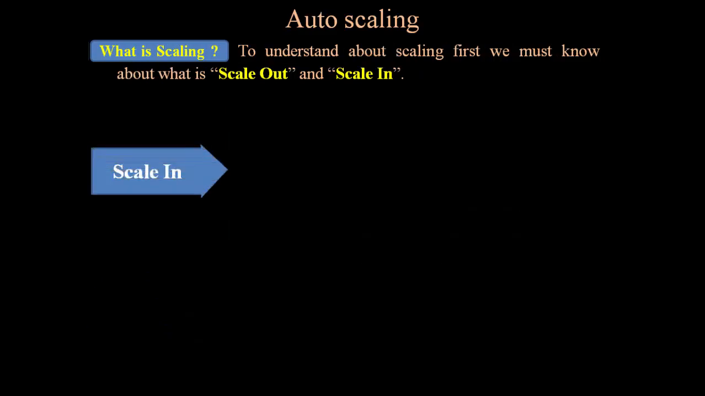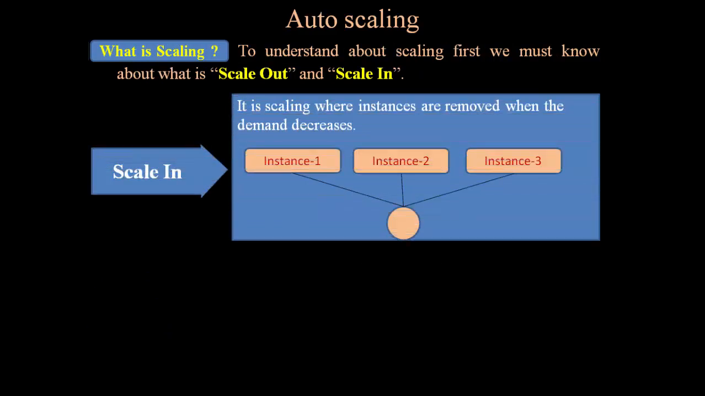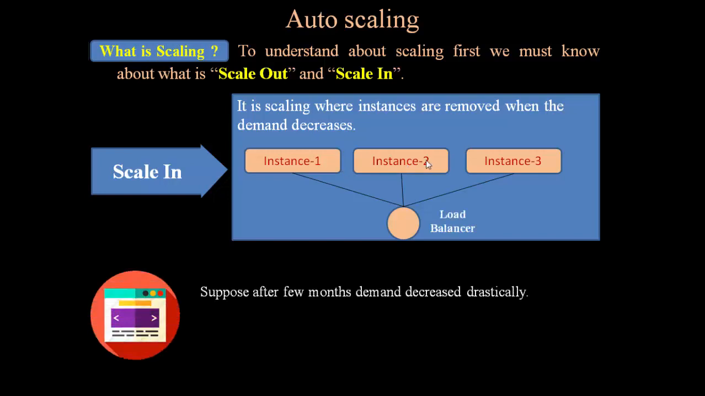Now what is scale in? It is a scaling where the instances are removed when the demand decreases. For example, right now I am having 3 different servers, 3 instances, and suppose after a few months demand decreased drastically. So I have to remove extra instances to optimize the cost. Right now these 3 instances are not required because demand is not that high. So I have to remove instances one by one as per the need.